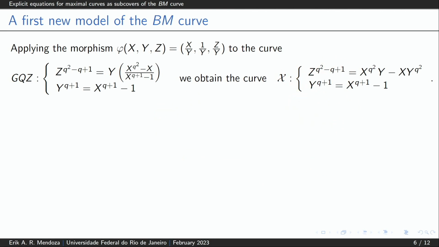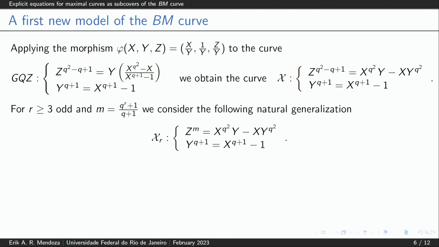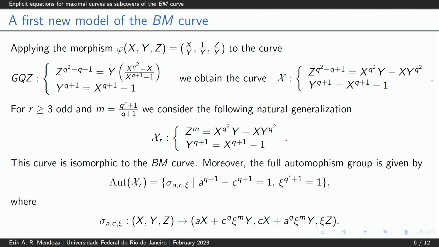This curve X is a new model of the GK curve. And next, we consider the natural generalization of the curve X. So we replace this exponent by M, where M is equal to this quotient, and we obtain this new curve, the curve XR. This curve is isomorphic to the BM curve, and its automorphism group is given by this set.